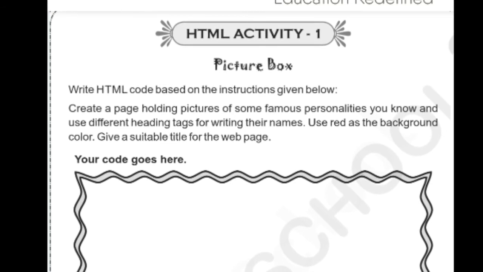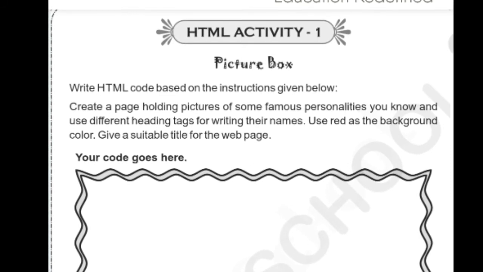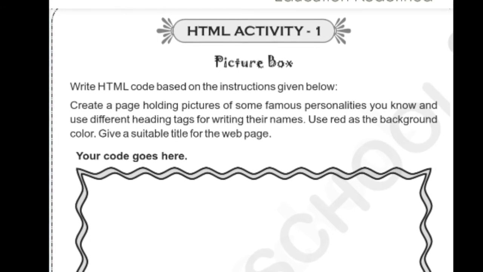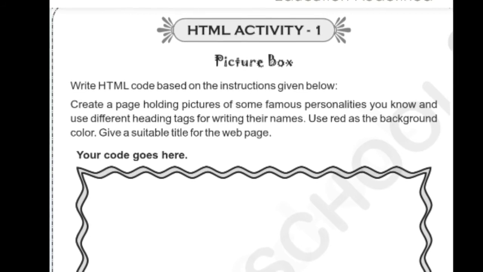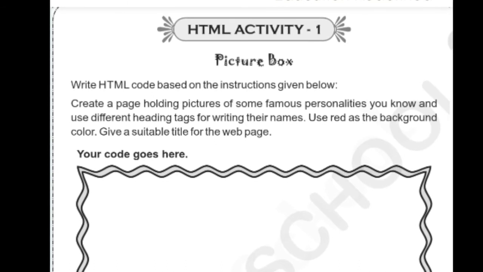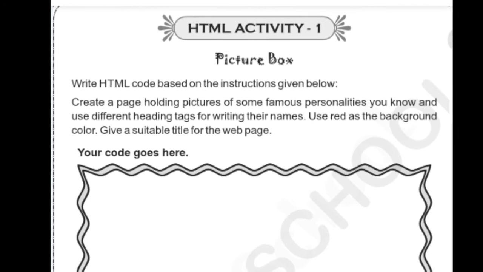Next thing we have to do here is present some famous personalities' pictures. For that we have to collect images from Google, give file names to those images, and store them on the computer hard disk. So how do we show those images in your web page? We have to write the code for linking and showing images in HTML programming. You can see the code for linking and showing images in your textbook, page number 67. Wait.